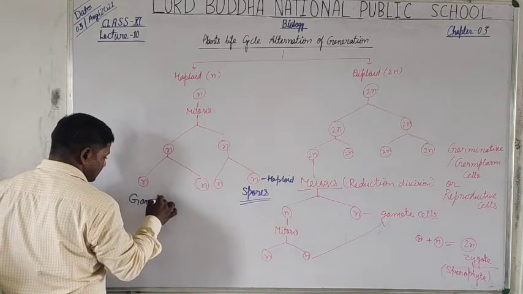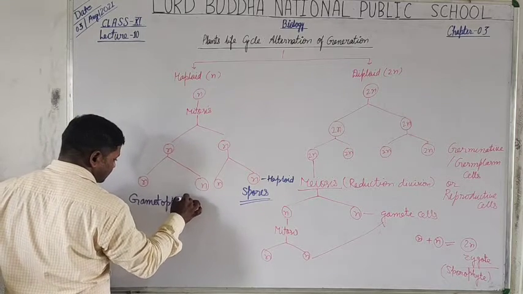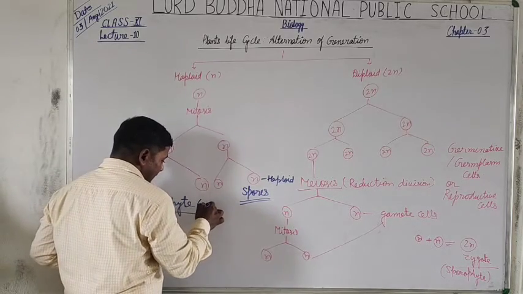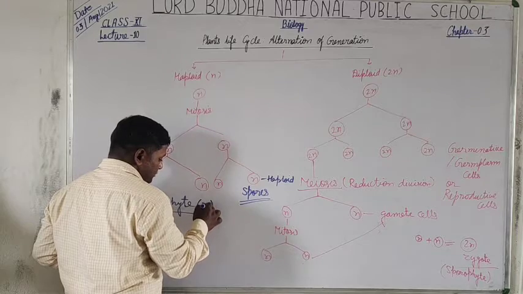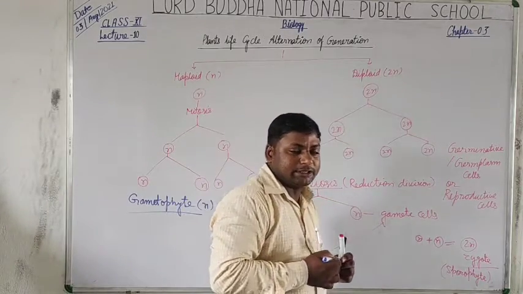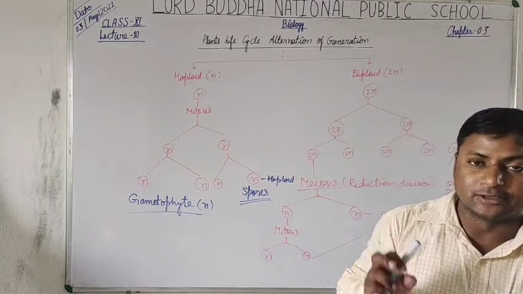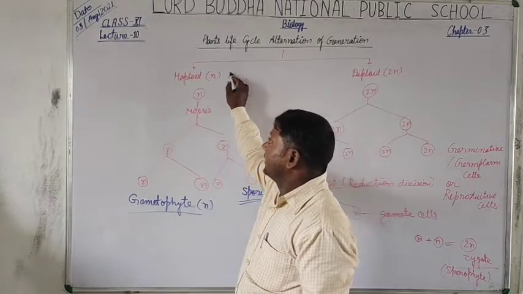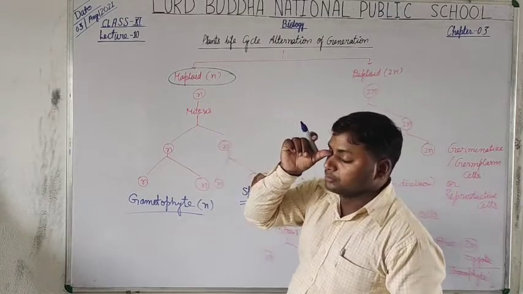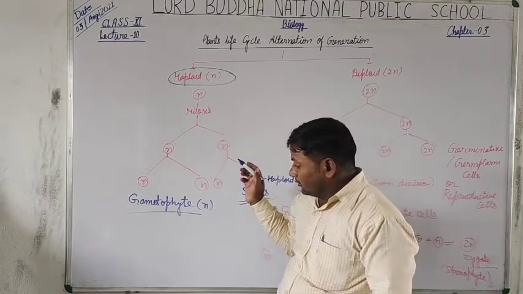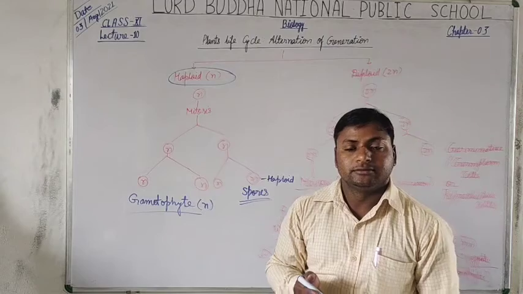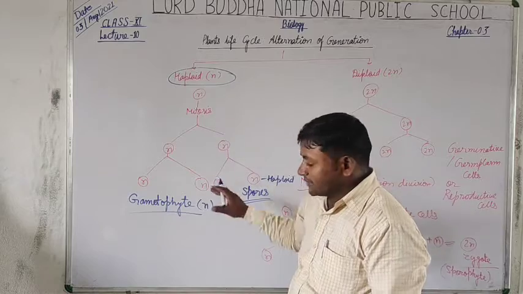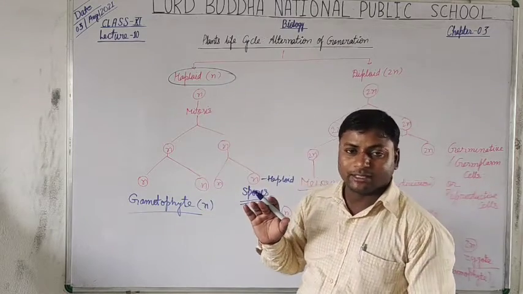What is it, students? Gametophyte. Is that clear? The gametophyte has n chromosomes. It means it represents the haploid set of chromosomes. That's why the individual plant has a haploid set of chromosomes, and it continues its life cycle with mitosis cell division in a consequential way.